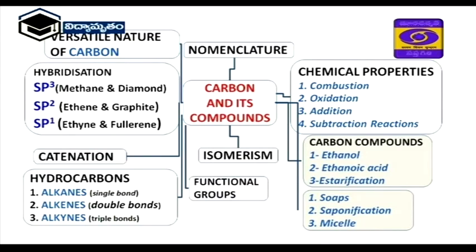Next, functional groups. Some chemical properties of alkanes, alkenes and alkynes are combustion, oxidation, addition and substitution reactions. And some preparations are also there here: ethanol, ethanoic acid and esterification. Next one, soap and saponification and micelles also we are going to watch in this lesson.